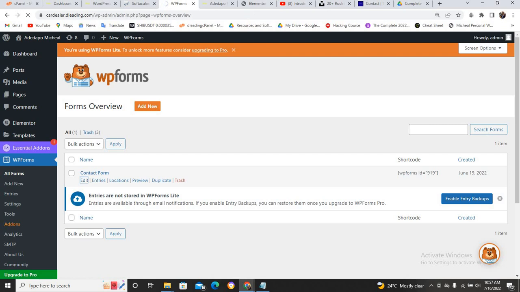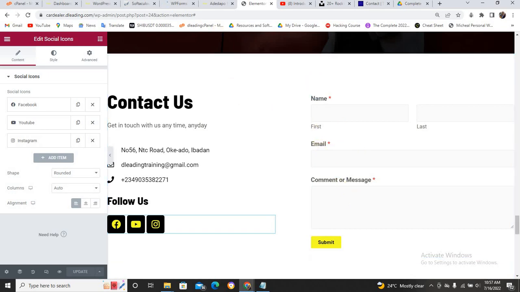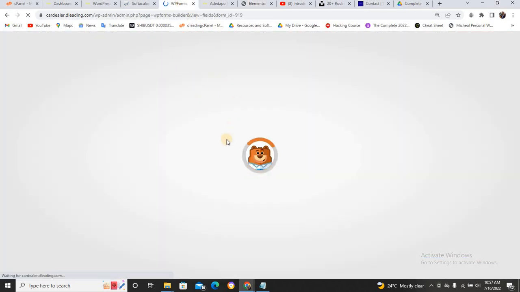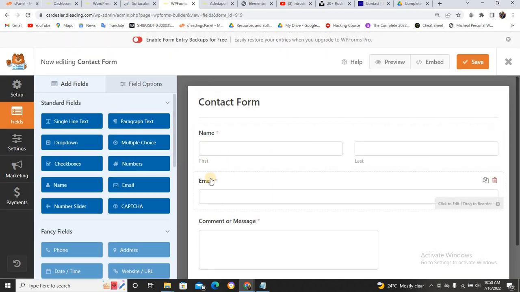Maybe you want to add another thing. In this place now we have name, last name, email, and the message I want to send to you. Maybe you want to add phone number to it. Once you click on edit, you wait for it to load. It's going to load like this. And if you want to add another thing, can you see this is what we have on our store? Maybe you want to add phone number to it before their email or after their email.